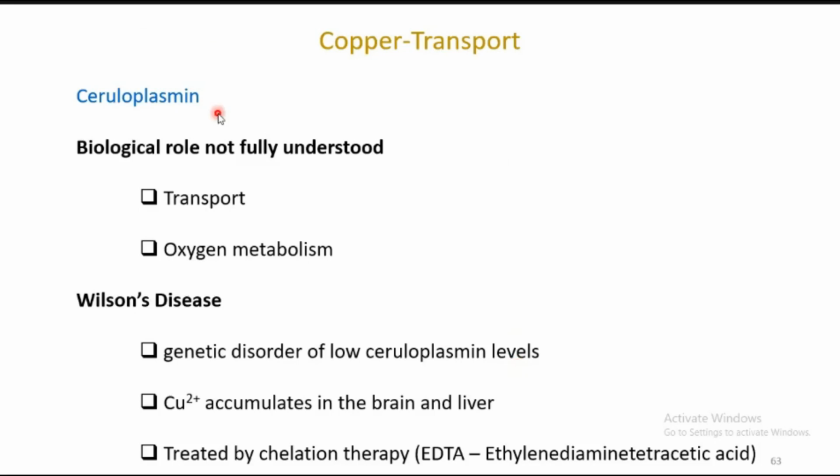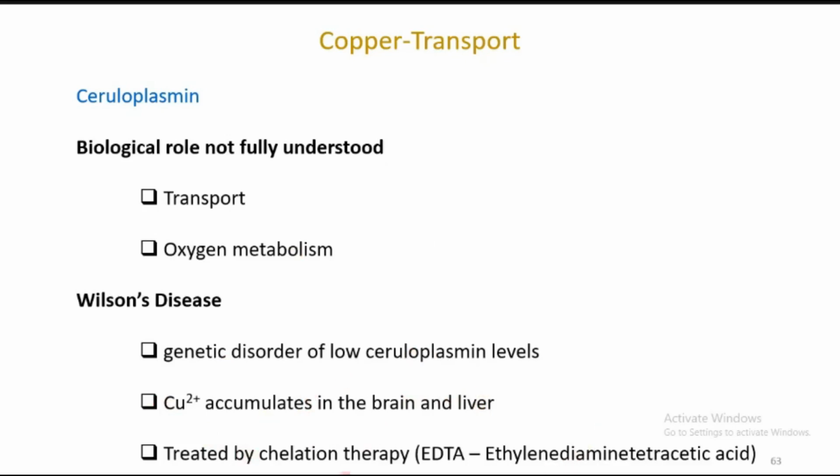The biological role in transportation is not fully understood, how the copper is transported into the cells from ceruloplasmin. Wilson disease is a genetic disorder responsible for a low level of ceruloplasmin copper. So what would happen? Copper accumulates in the brain as well as the liver. That can be easily treated by adding EDTA.